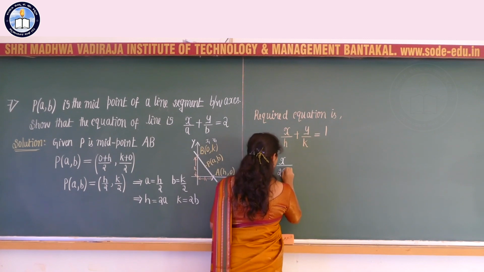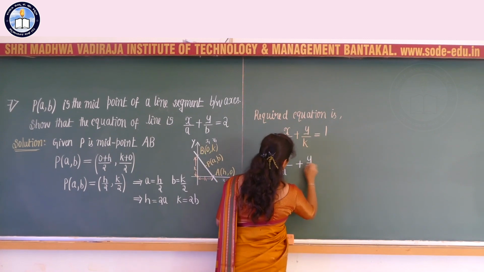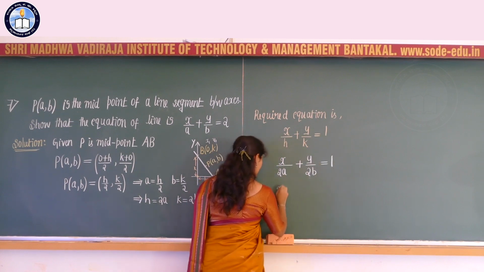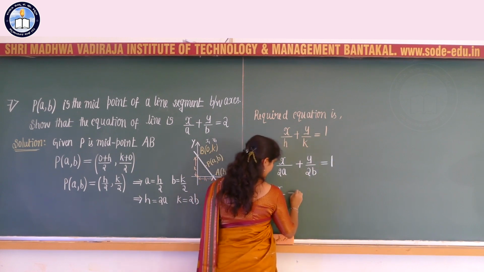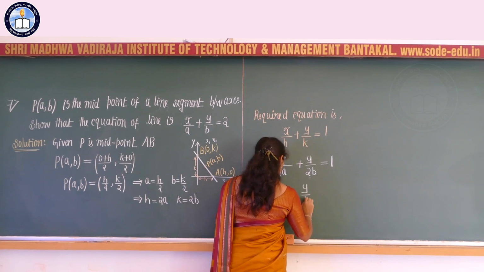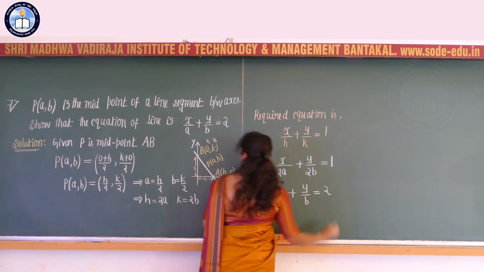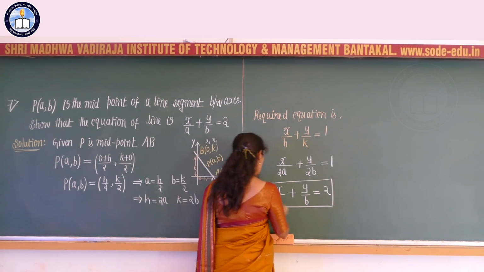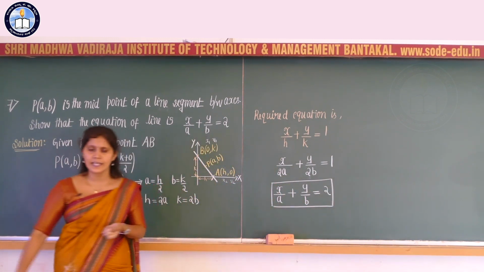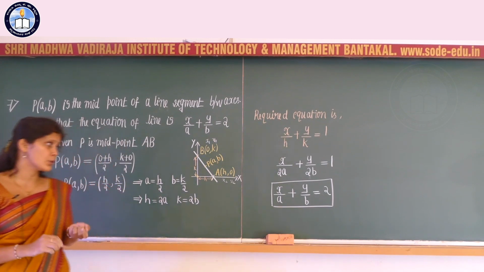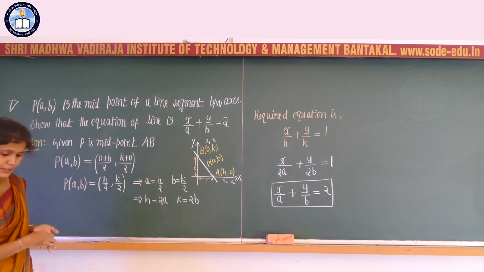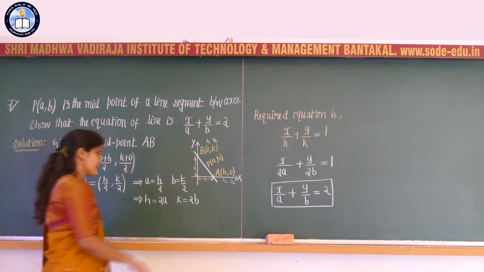So x divided by 2a plus y divided by 2b is equal to 1, or I can write it as 1 by 2 common, 1 by 2 into x by a plus y by b, which is equal to 1, or x by a plus y by b is equal to 1. That is the solution for the given question.